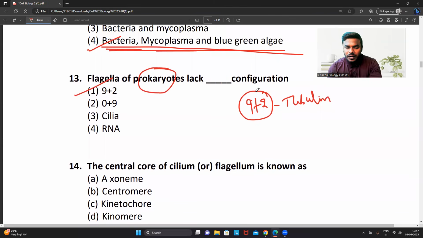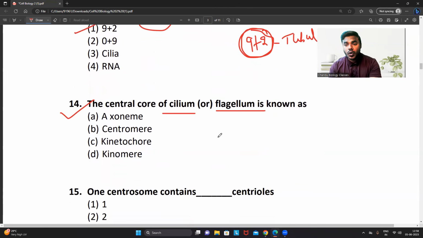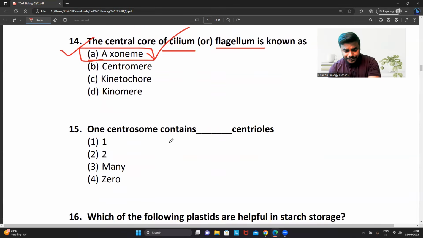And where this particular 9+2 is arranged, within the center of the flagellum or within the center of the cilia, that is what they have asked as a separate question. The central core of the cilium or the flagellum is known as, what do you call it? You call it the axoneme. Never ever get confused with that point.